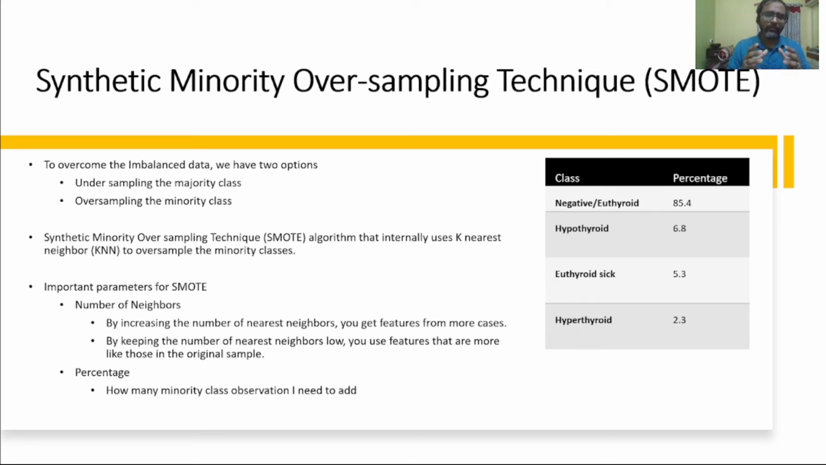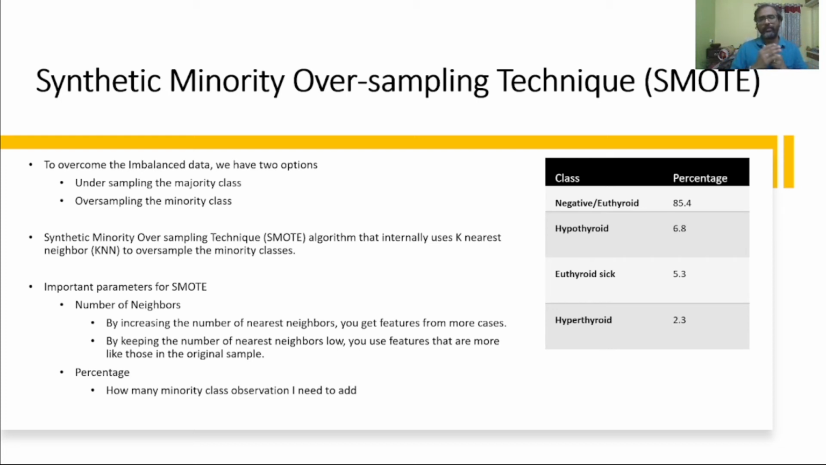By increasing the number of nearest neighbors, you get the features from one or more cases. By keeping the number of nearest neighbors low, you use features that are more like those in the original samples. It's always good if you give a little bit bigger number for k, right? And the second important parameter is percentage. This is very important. This says how many minority class observations I need to add.